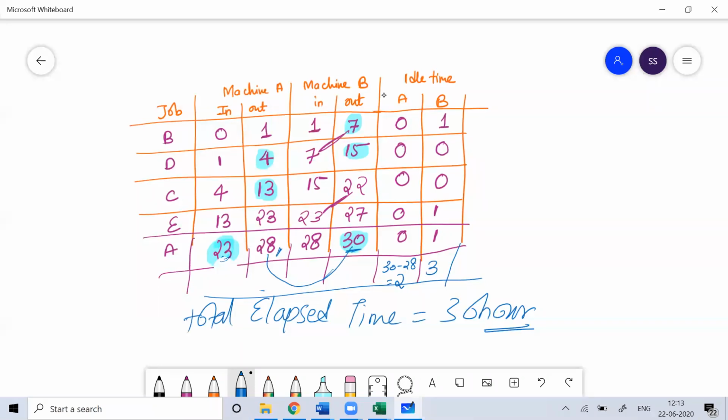See this, everyone. If anyone has a doubt, please write in the chat box.